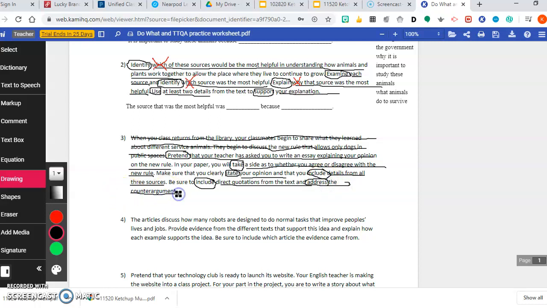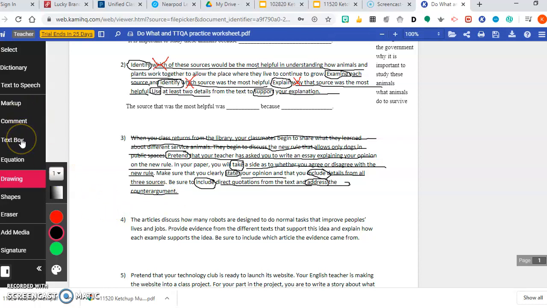So all that I did is I found my verbs, and then whatever was to the right of it was my what word. So in this prompt, we need to pretend that you are the teacher, and you're asked to write an essay explaining your opinion on a new rule. We're going to take a side about whether we agree with it. We're going to state our opinion. We're going to include details from the 3 sources. We're going to include direct quotations, and we're going to address the counter argument.